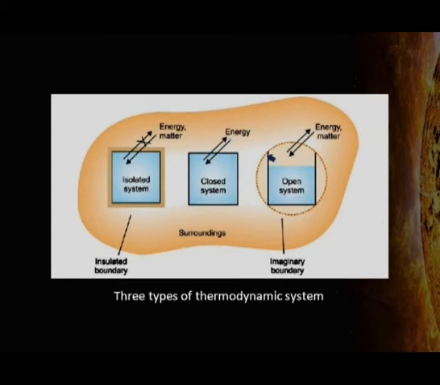In third figure, boundary is neither sealed nor insulated, hence energy as well as matter both can be exchanged with the surroundings. Therefore, first system is isolated one, second one is closed system, and third one is an open system.